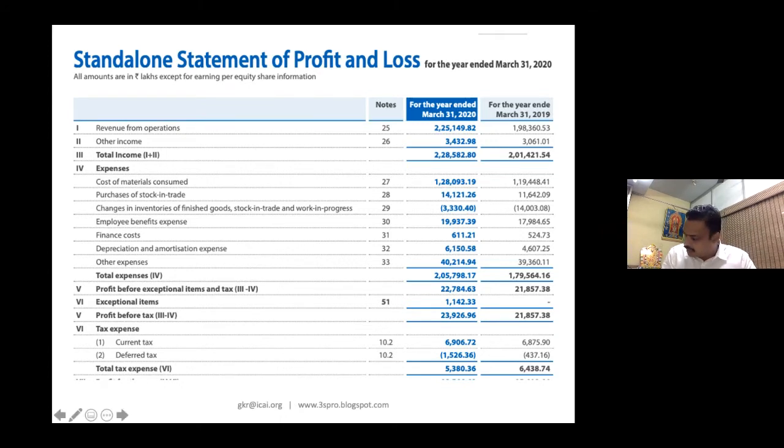Please look here, item number 6. Tax expenses, current tax and deferred tax. So we'll understand what it is. Current tax is actually negative and deferred tax is actually positive. Tax expense, current tax means it is a debit item. 6,906.72. So all amounts are in rupees lakhs except for EPS share information. So this is 69 crores is the current tax. Deferred tax is 15 crores. I mean deferred tax asset. It is a 15 crores asset. So we'll see what it is. We'll go one by one.